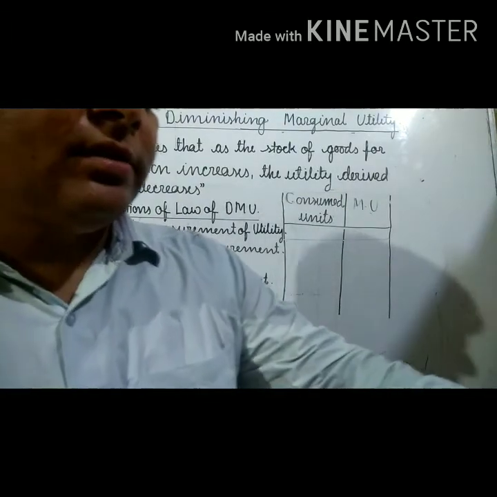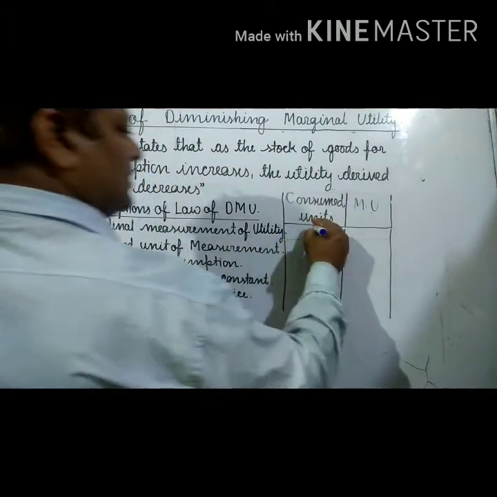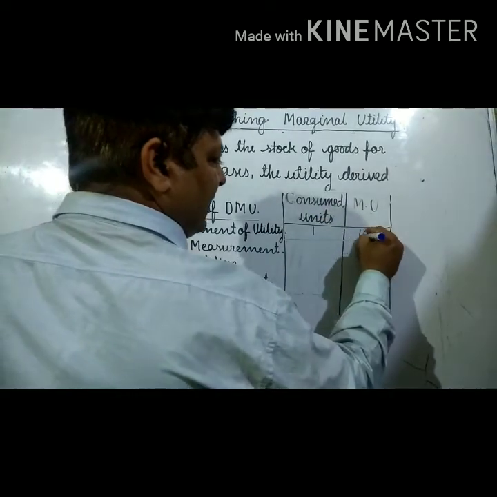When we consume 1 unit of the commodity, suppose we get 10 utility.